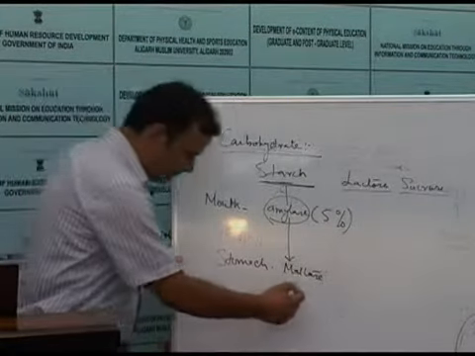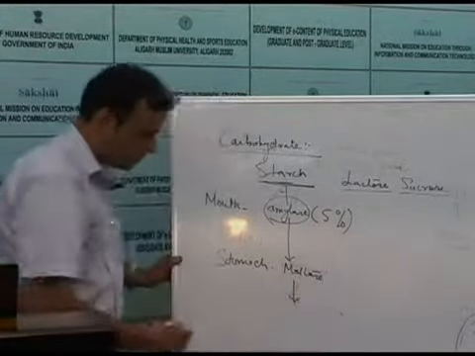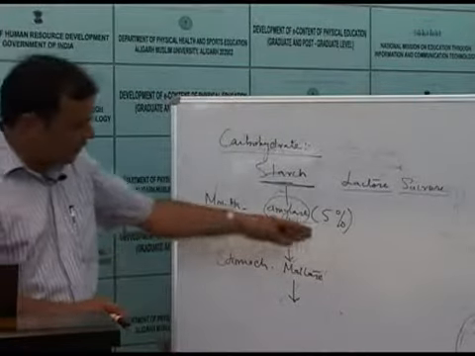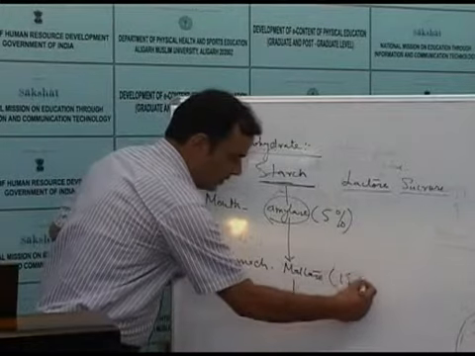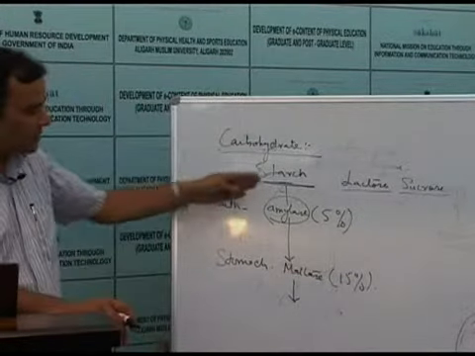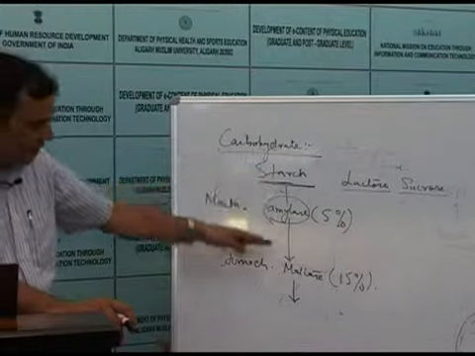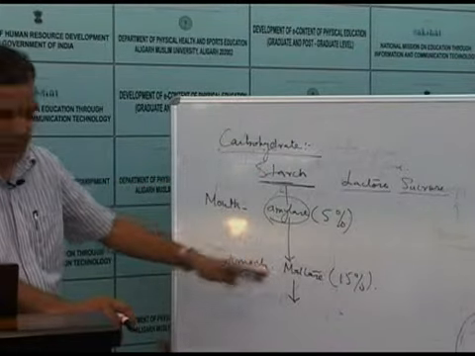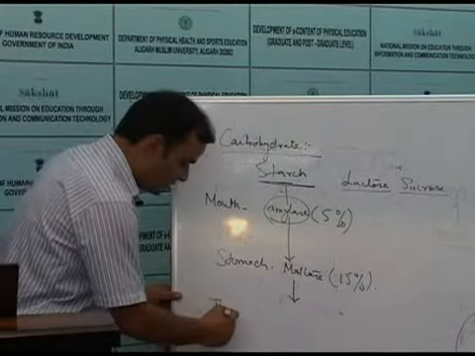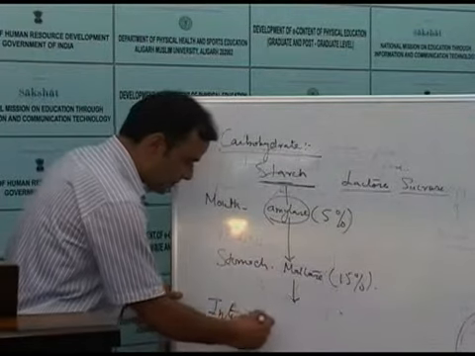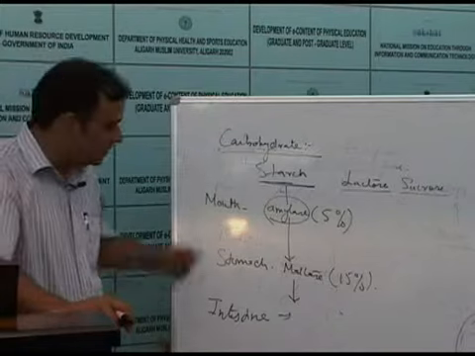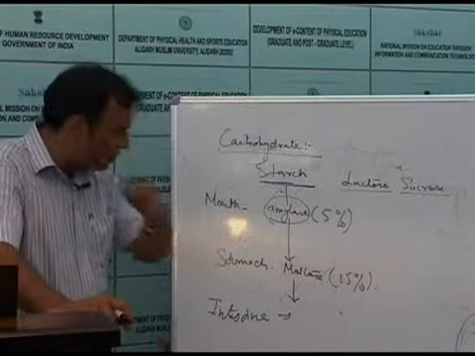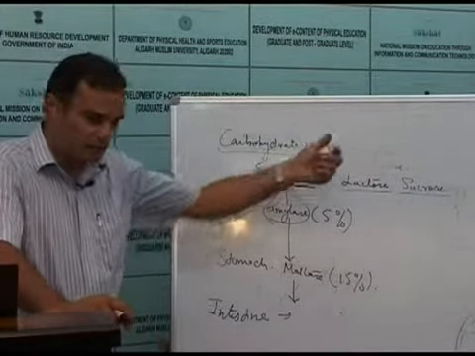Further, the digestion of the carbohydrate reaches up to 15%. Still, there is a lot of starch left in the stomach which is yet to be digested. Then when it reaches the duodenum or the intestine, here the pancreas gland secretes many enzymes for digestion of carbohydrates, fats and proteins.